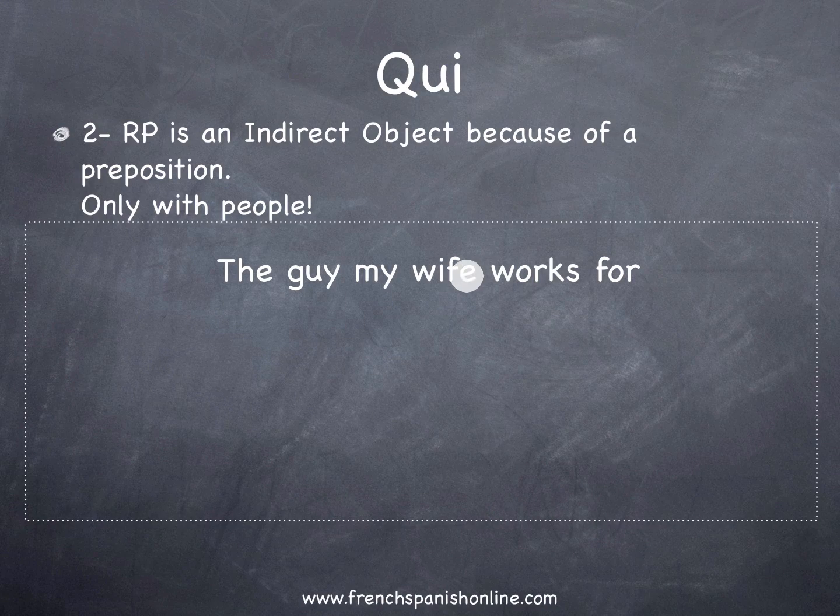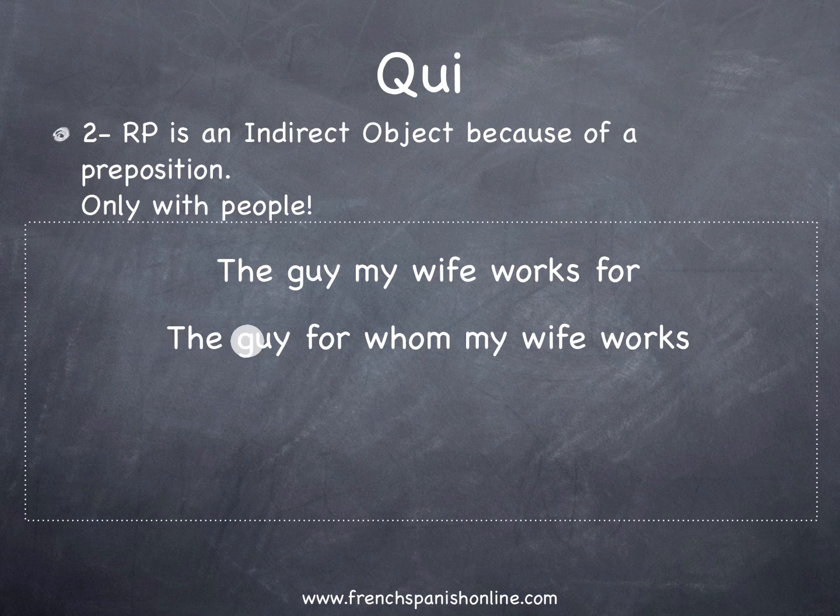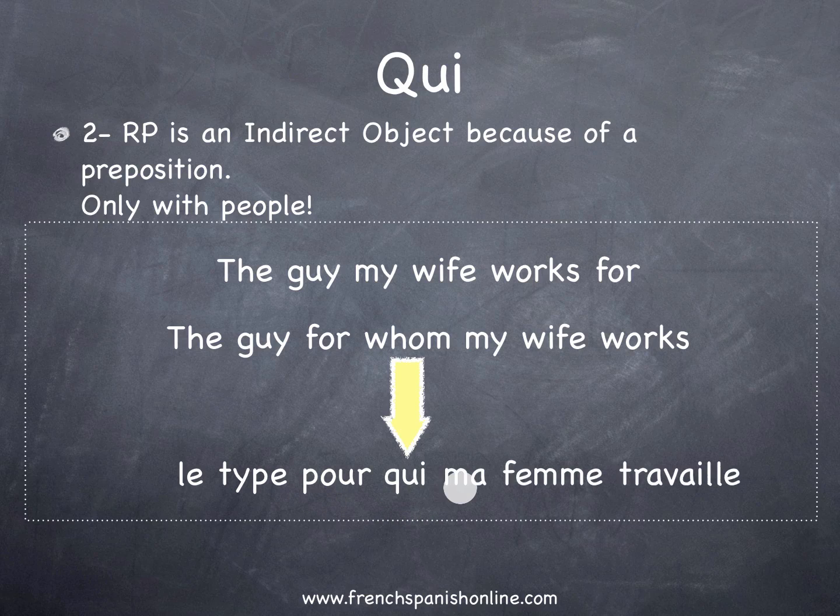The guy my wife works for. So in French again we will say the guy for whom my wife works, and here we have a different preposition for our pronoun, and for this reason, because we have a preposition, whom will be translated in French by qui. And the complete sentence is le type pour qui ma femme travaille. Okay? So the second point is only with people. We use qui.